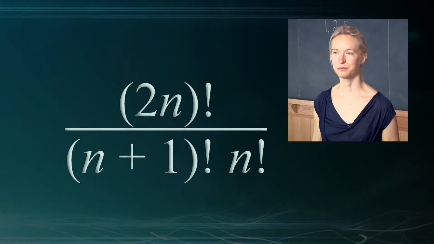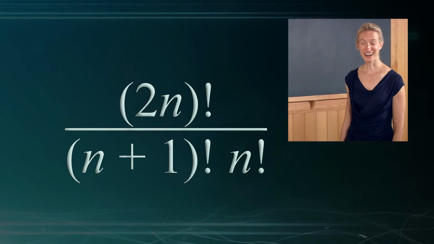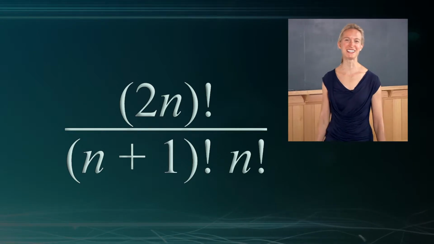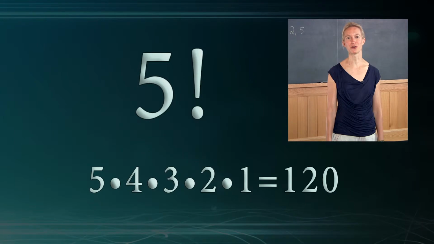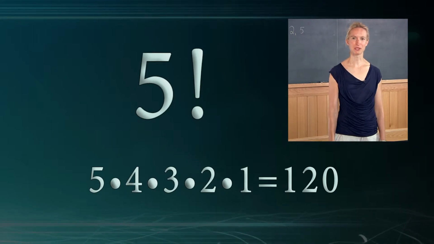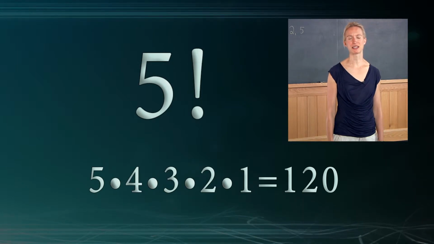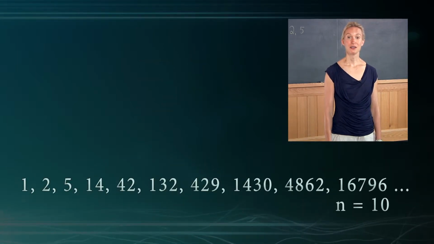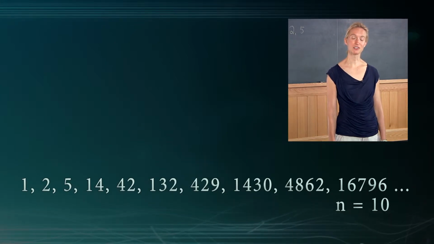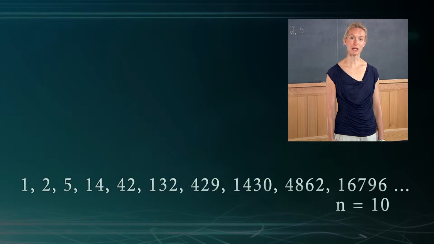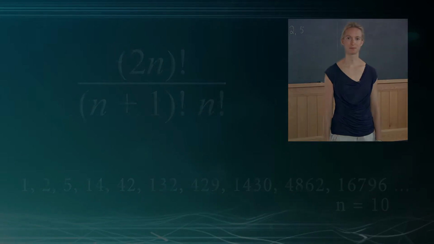Looking at the formula, we see it involves factorial. So that exclamation point isn't expressing enthusiasm. It's giving us a way to form a product. So for example, 5 factorial is 5 times 4 times 3 times 2 times 1. We start with the number, we multiply it by the counting numbers before it. So the 10th Catalan number would be 16,796. We get that by taking the number 10 and substituting it in for n in this formula.